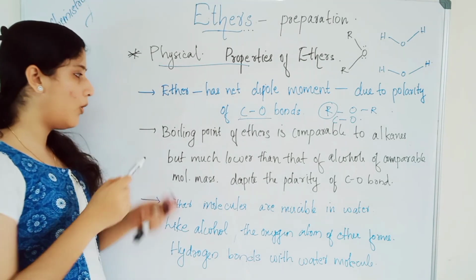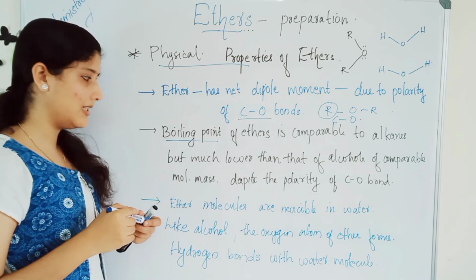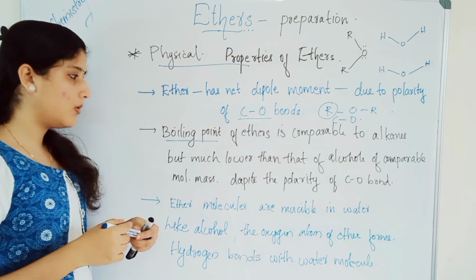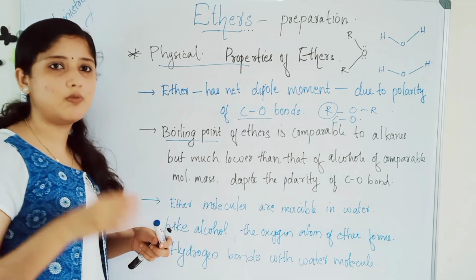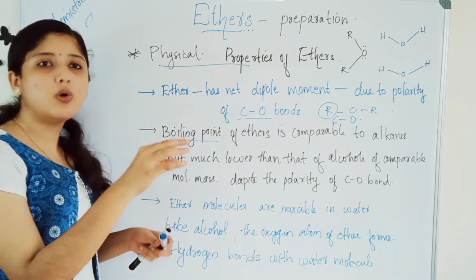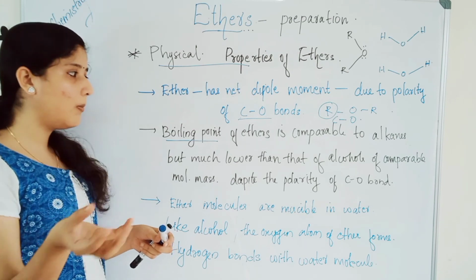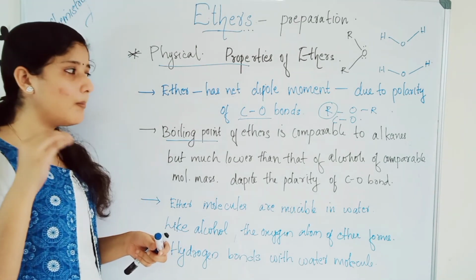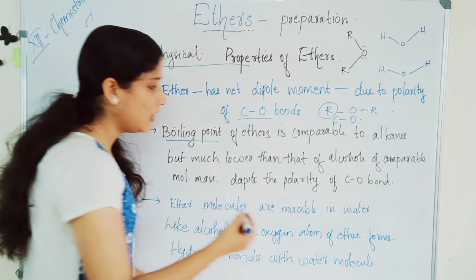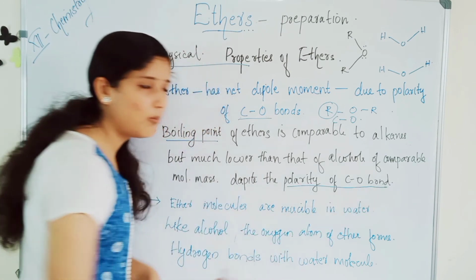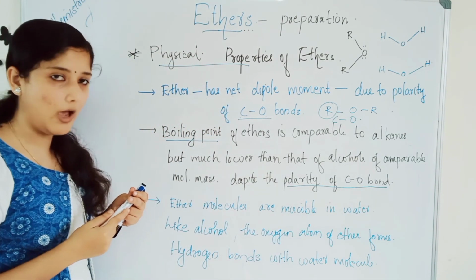Next is the boiling point. The boiling point of ethers is comparable to alkanes, but much lower than that of alcohols of comparable molecular mass. When we compare an alcohol and an ether of similar molecular mass, the boiling point of the ether will always be much lower than that of the alcohol. Even though there is polarity of the C-O bond in ether, the boiling point of ethers will always be less than that of alcohols.